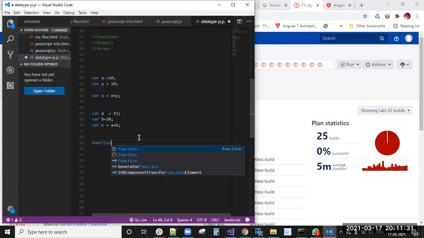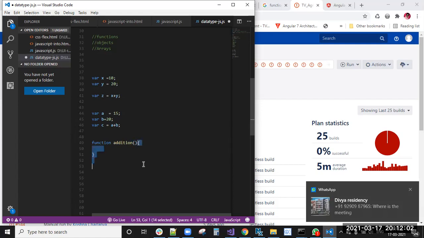Function syntax: the keyword function, and here the function name, so add or addition. Then the opening and closing parentheses, and these are the braces. Closing this is called a method braces, and these are object braces. Otherwise, you will call them curly braces, and this is curly braces.